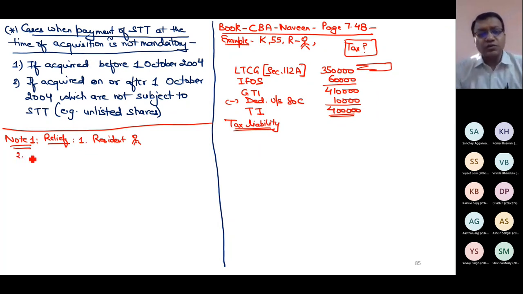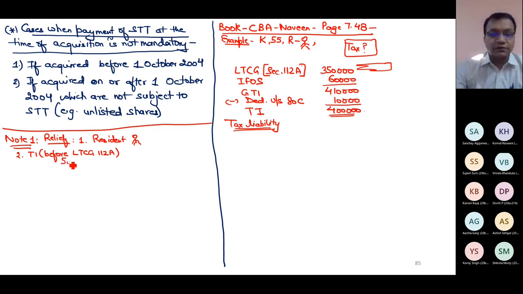Then how much is total income before or excluding LTCG of section 112A? 4 lakh minus 3.50 lakh, this income is 50,000. Is it less than the exemption limit of this person whose age is 55 years? Yes, his exemption limit is 2 lakh 50. Up to 2 lakh 50, there is no need for this person to pay any tax. This difference is nothing but relief.